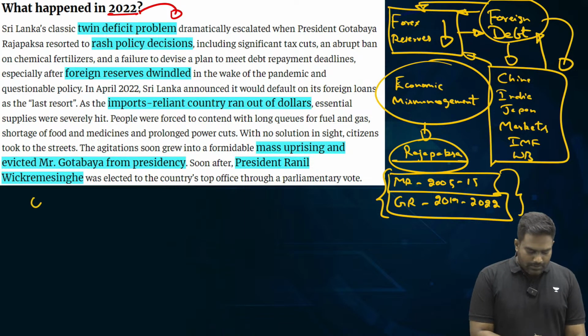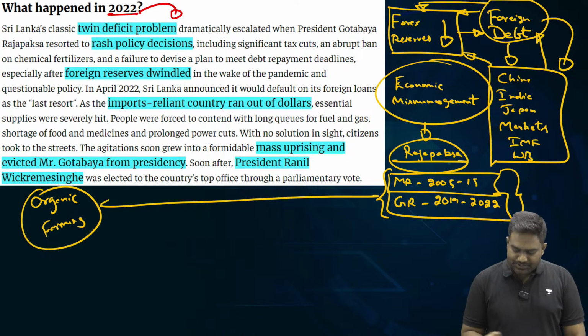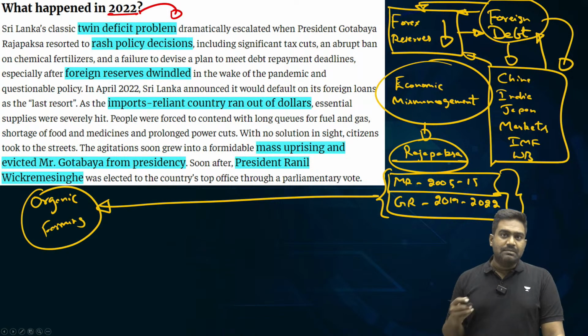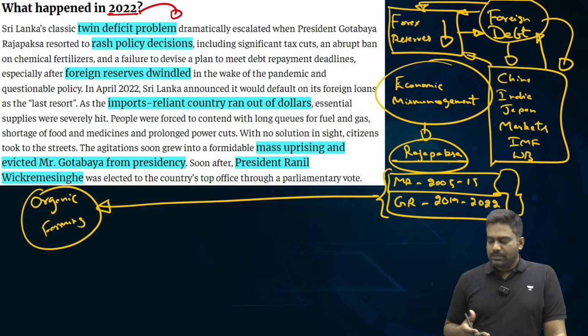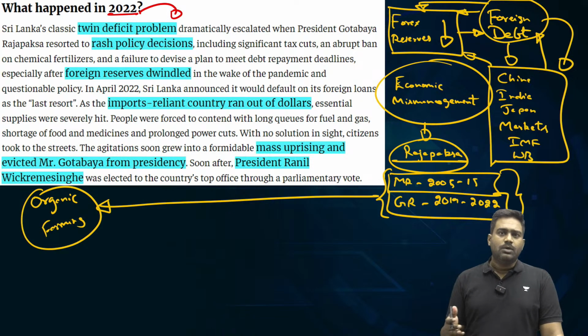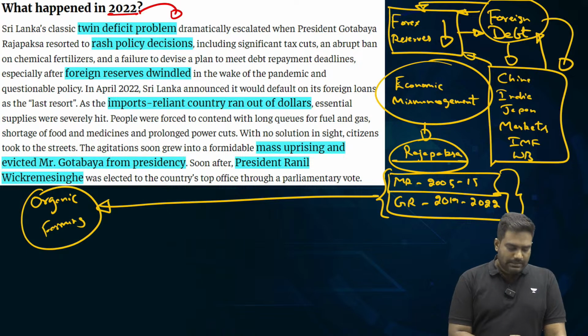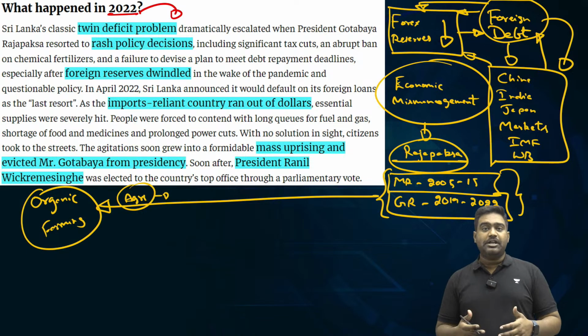For example, Sri Lanka shifted towards organic farming without any scientific basis. As fertilizer imports had become expensive, the Sri Lankan government banned the import of fertilizers and forced Sri Lankan farmers to switch to organic farming without any thought, without any transition plan. This significantly hurt Sri Lanka's agriculture, especially its commercial plantation crops.